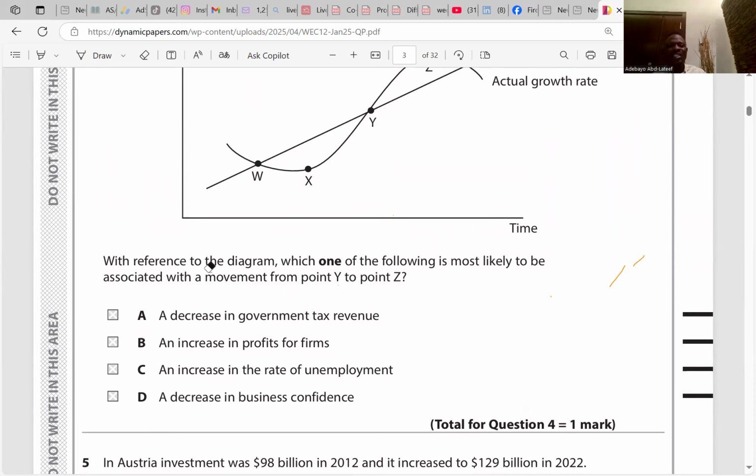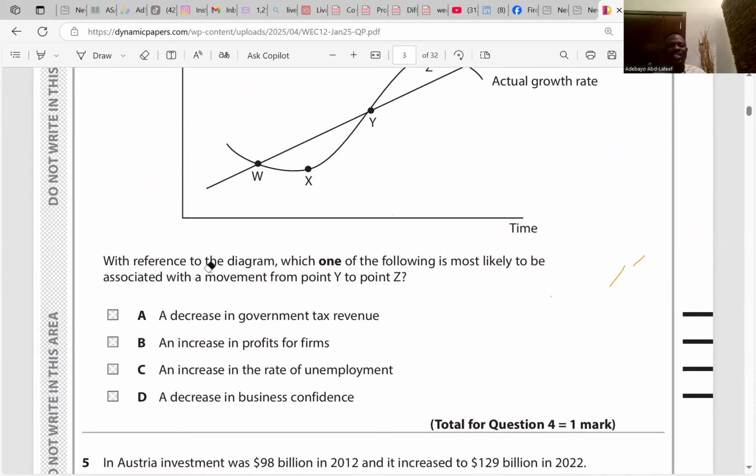The rate of inflation was highest in July 2023? No, it was not the highest. The highest is around July 2022 to January 2023, so it is not. The average price level was highest in November 2022? There is no November. We have July, August, September, October, November. It is not. Look at the month.